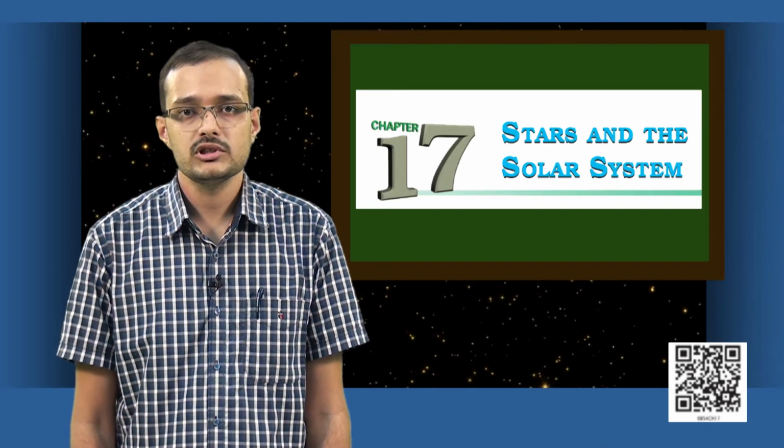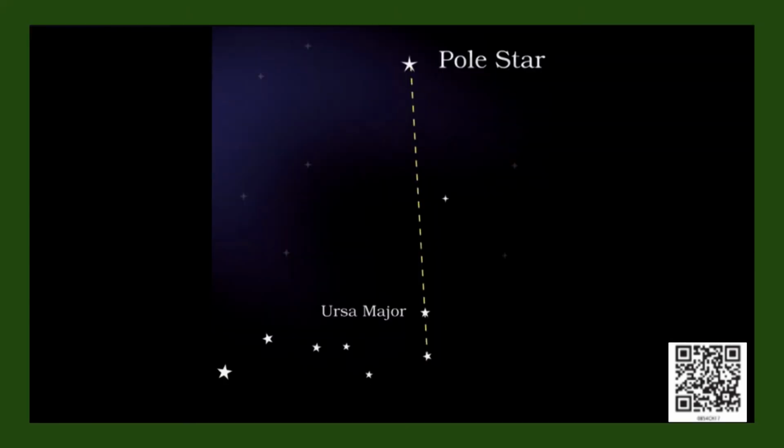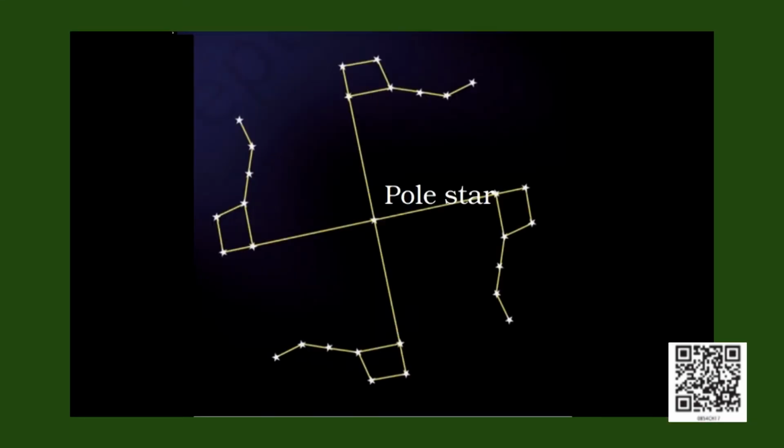How do you find the pole star? If you look at the Saptarshi, you see the 2 stars that point north. If you follow the direction pointed by these 2 stars, you can see the pole star. You should remember that the pole star is visible only in the northern hemisphere.